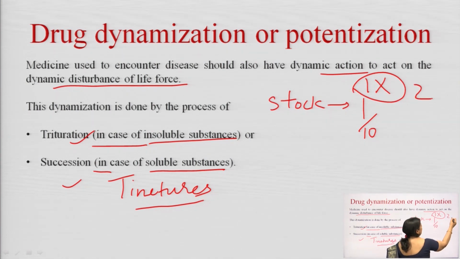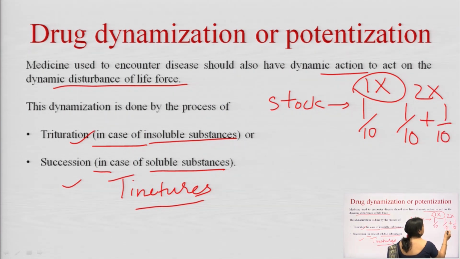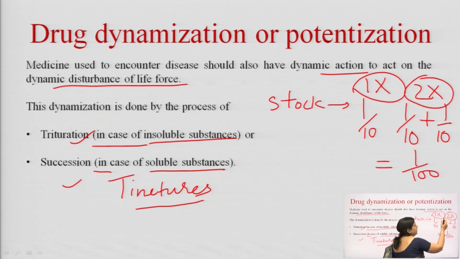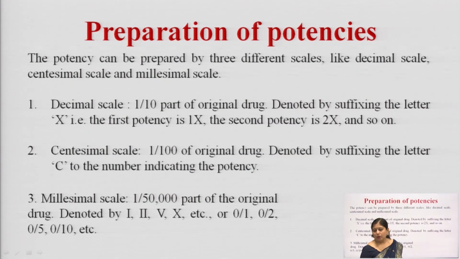If it is 2x, we have to dilute it 1/10, and again this solution will be further diluted to 1/10, that comes out to be 1 by 100. So, it will become 1 by 100 times dilution if we go to 2x. So, this decimal scale is denoted by x. Okay, as you can see, it is denoted by 1x, 2x and so on. So, it will go on multiplying, like 1x will be further diluted to 2x. So, 1 by 10 multiplied by 1 by 10 becomes 1 by 100 and so on.